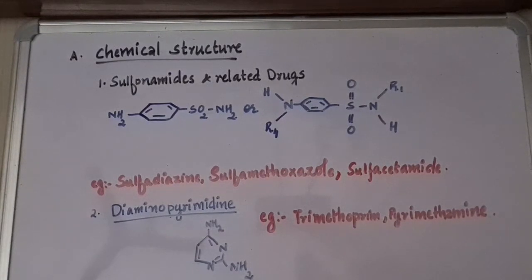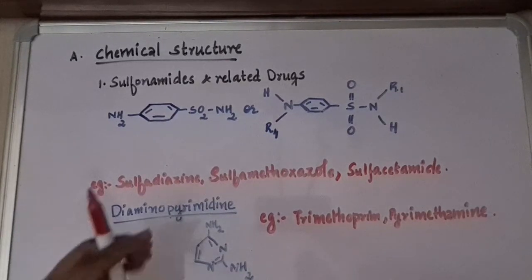So the first classification under chemical structure is sulfonamide and related drugs. Under the sulfonamide classification we have antimicrobial compounds that contain the sulfonamido group, that is this group.